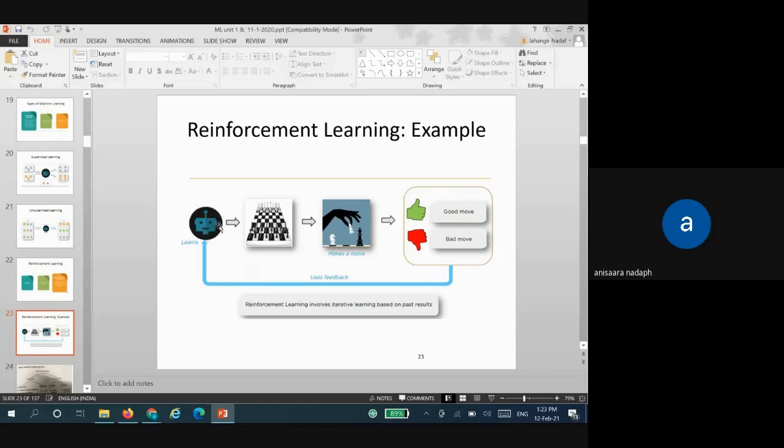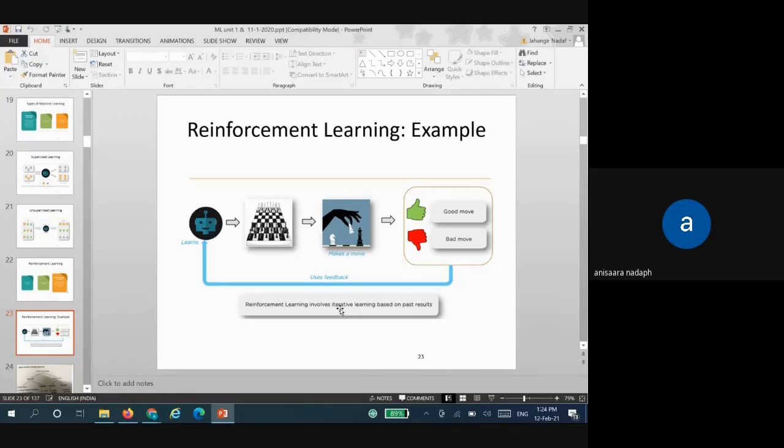In that case, there is some machine move that is there. And then the machine makes a move. And if it sees that the move that it has taken right now is good, it will store into the memory that after a particular move, it has to make this particular move. And if it is bad, then it will take into the memory that this move should not be done. Right? So it will train itself. So you can see it's learning from its experience.